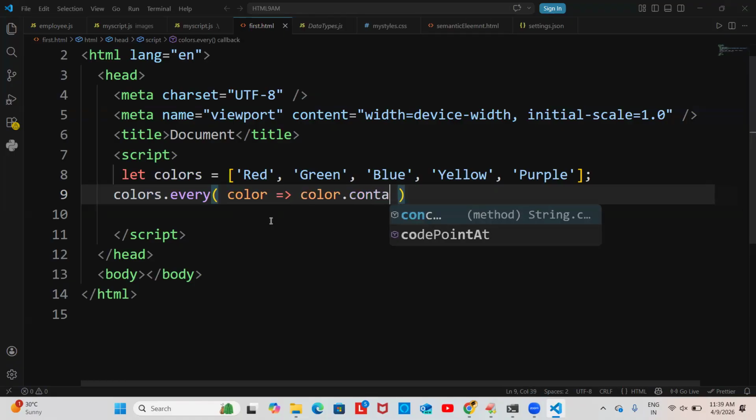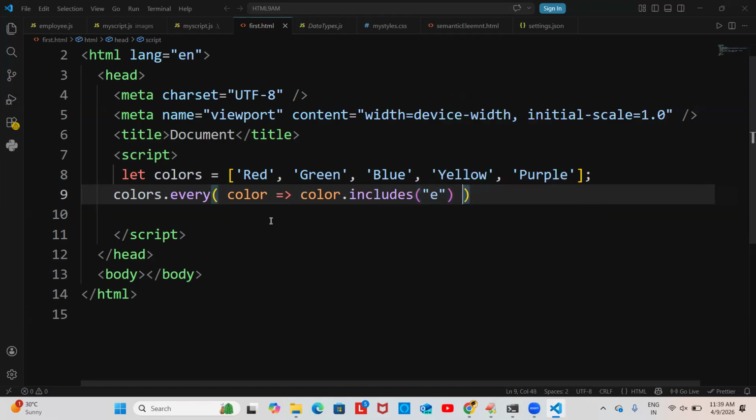What is the method we use to check whether the data is present or not? Contains, includes. Yes. So color.includes, what does it include? It includes the E character. Then it will check each color, whether it includes the E or not.